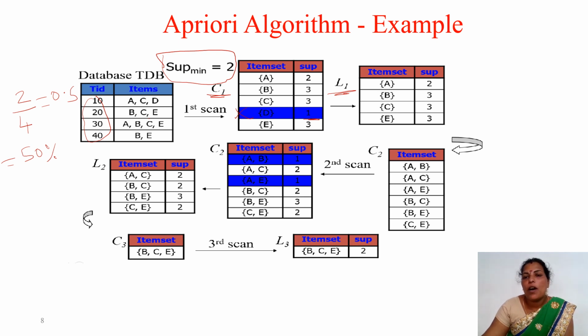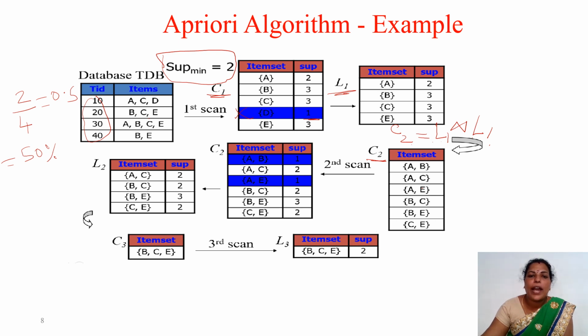Then you have to find out C2. How do we find C2? We perform a join operation, that is, L1 join L1. With this only, you find out the C2 item set. So A B, A C, A E, then B C, B E, then C E. Likewise, we are generating the item sets. The candidates we have generated are C2, that is, C2 equals L1 join L1. So we are getting these.